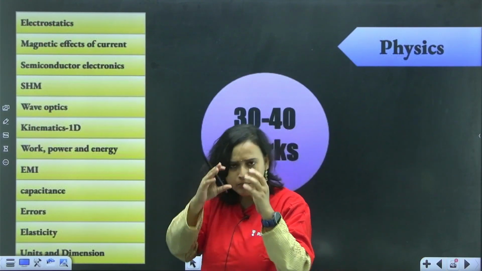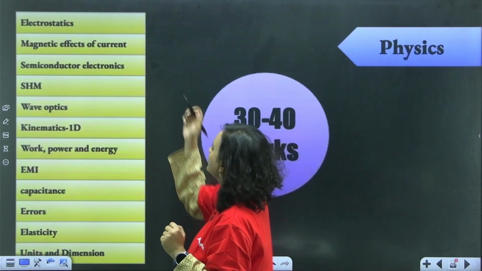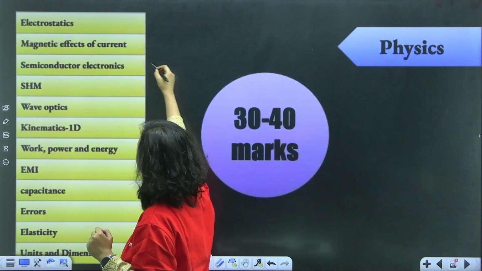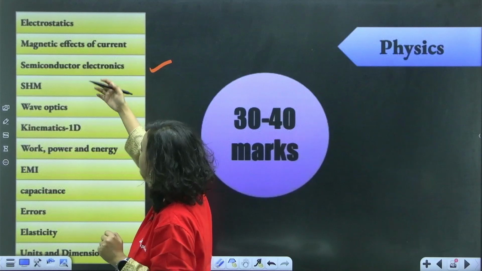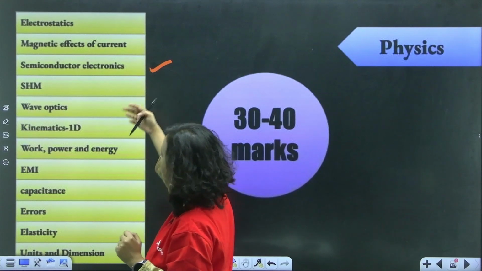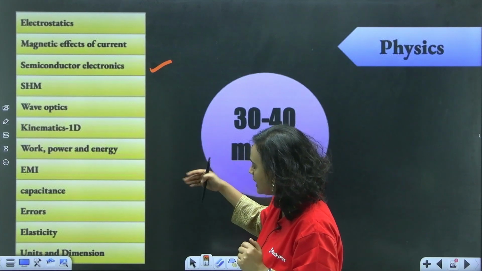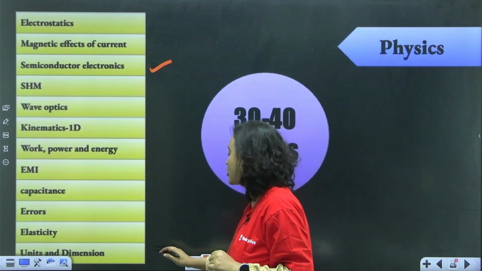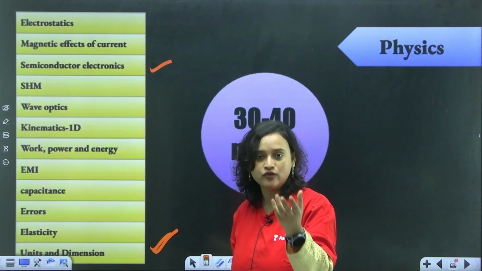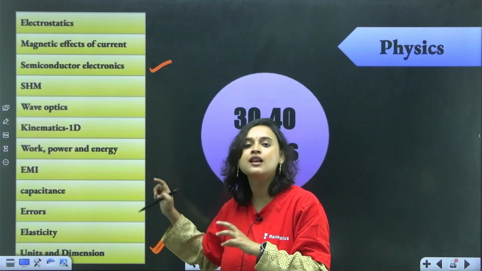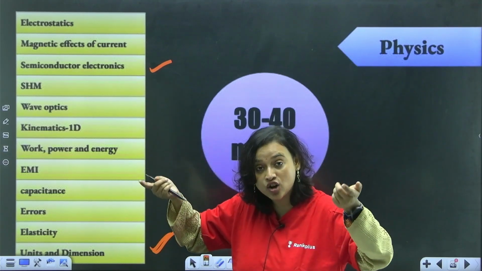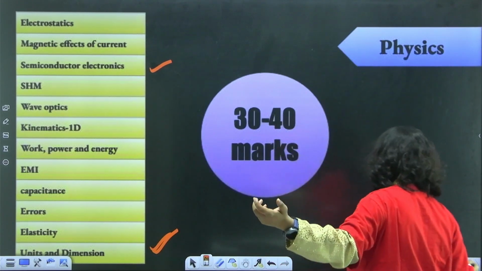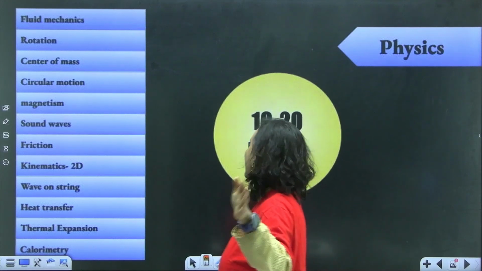Now the moderate level chapters are electrostatics, magnetic effects of currents, semiconductor, electronics, SHM, wave optics, kinematics, WPE, EMI, capacitance, errors, elasticity, and units and dimension. From units and dimension also you get quite easy questions, so I would again suggest that you do this chapter. Some of the chapters you can prioritize on your own. Some of the chapters, if you feel like, you can get rid of them as well.